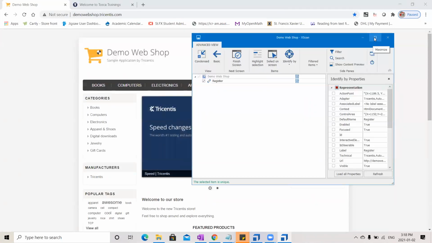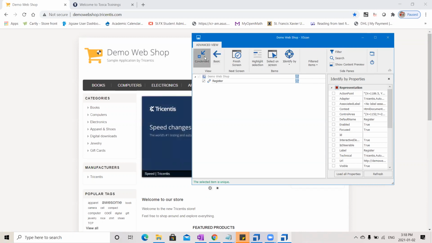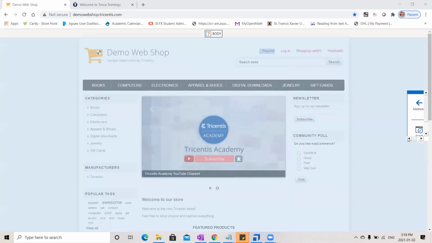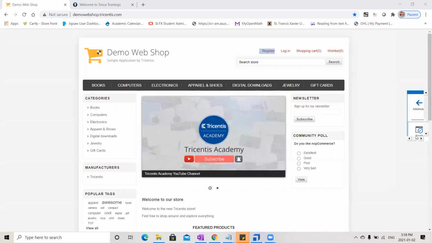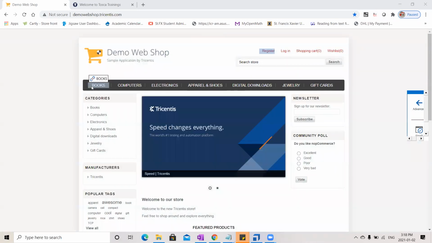See, again, I just minimized and restored it so that I can see my controls. If I am not able to see my controls, there are some other options also. If I press on this condensed view, see, my XScan went to here, so I can see all my controls. So this is also feasible for us.